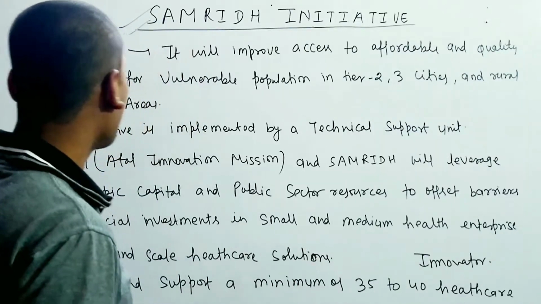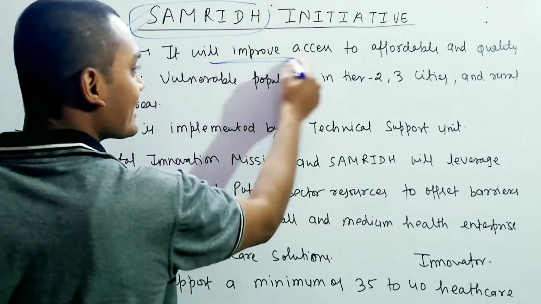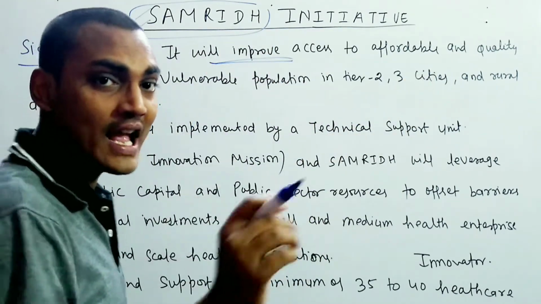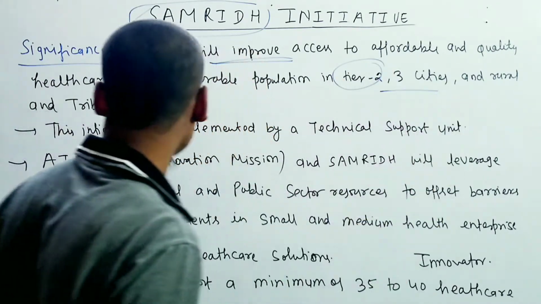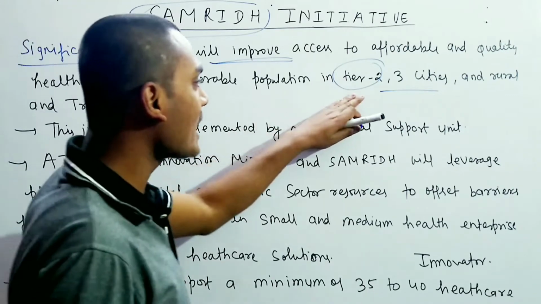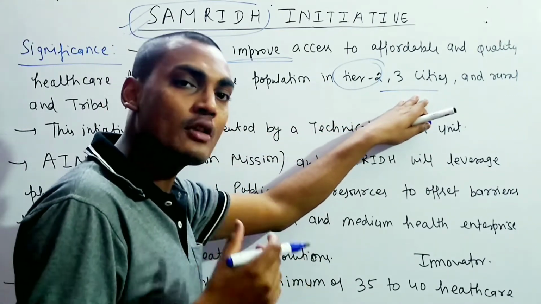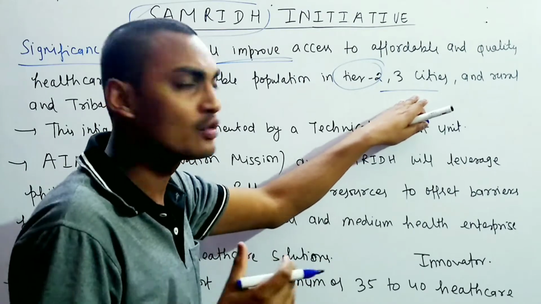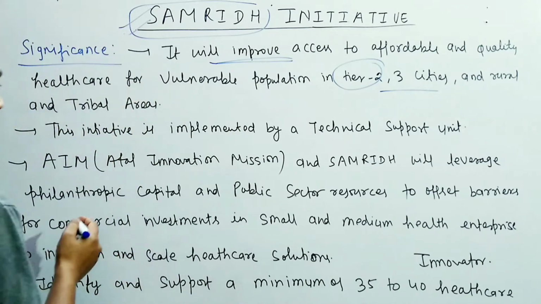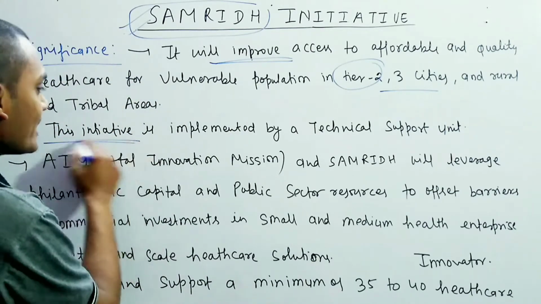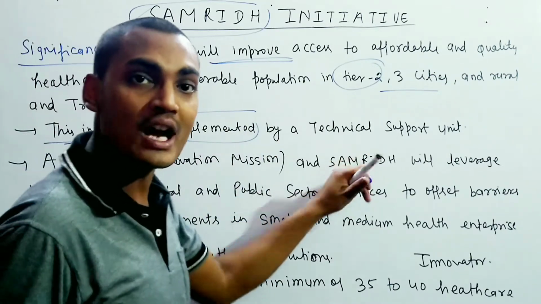If you further talk about the SAMRIDH significance, remember that it will improve access to affordable and quality healthcare services in tier 2 and tier 3 cities, among the rural and tribal area. Tier 2 and tier 3 cities are basically the local areas which do not consist of cities like Delhi, Mumbai, Calcutta. So remember that. Another significance is that this initiative is implemented by a technical support unit which will be a global company.